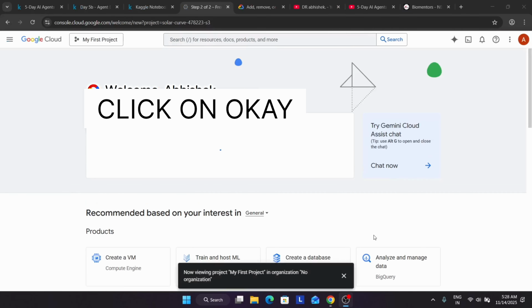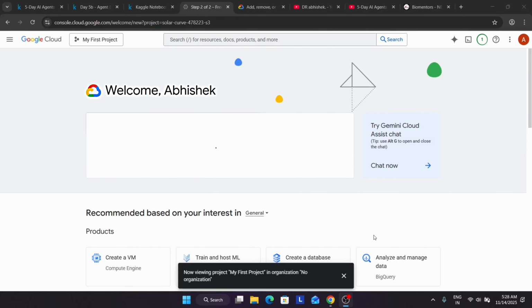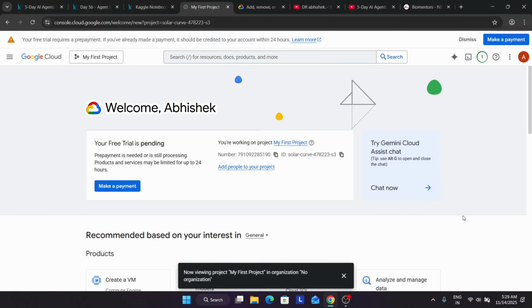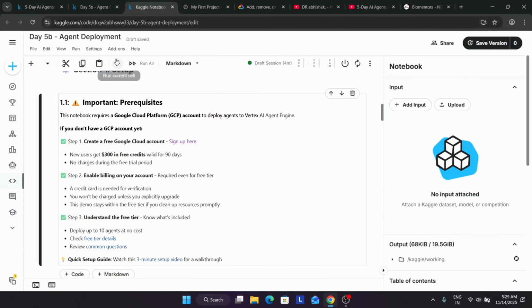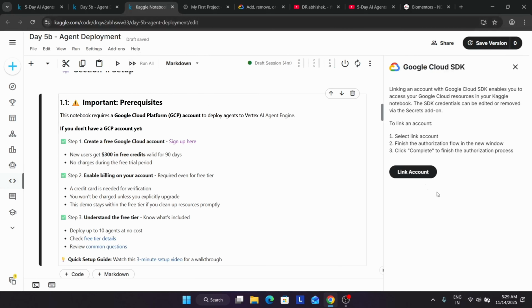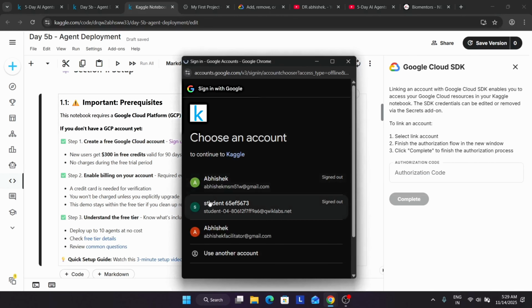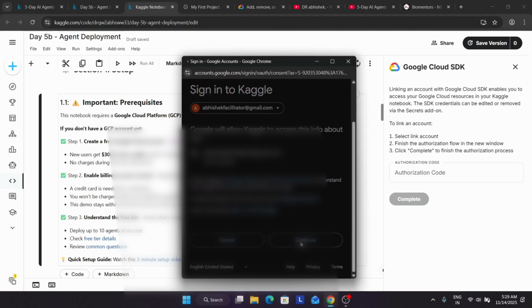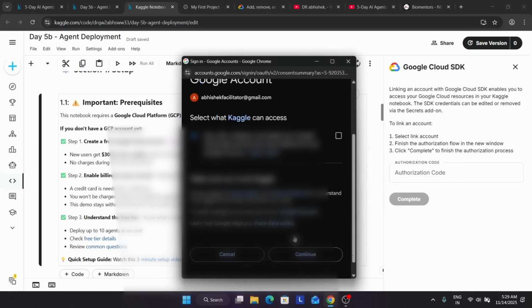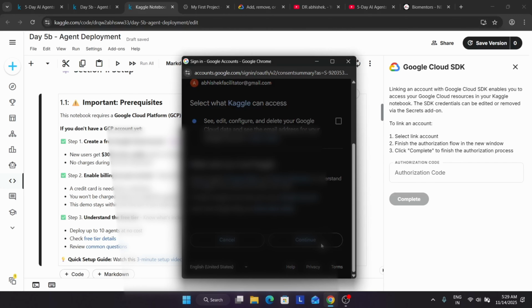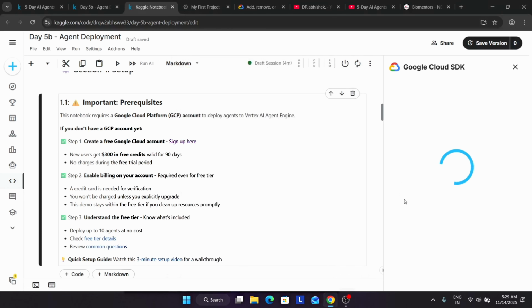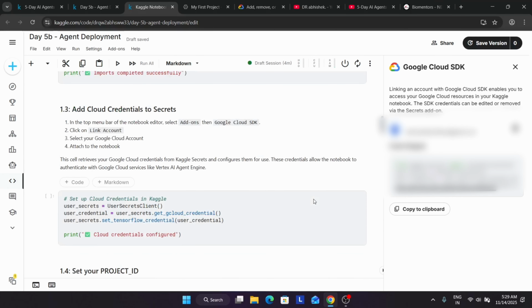Finally, your project has been successfully set up. Now we'll set up the project and check the billing account first. Let me test whether it works or not. This is our project ID, so you have to copy it, come over here, click on add-ons, Google SDK, and first we need to link the account. Select the account which is ours, click on continue, continue again, and then click on complete. Finally we have linked the ID.